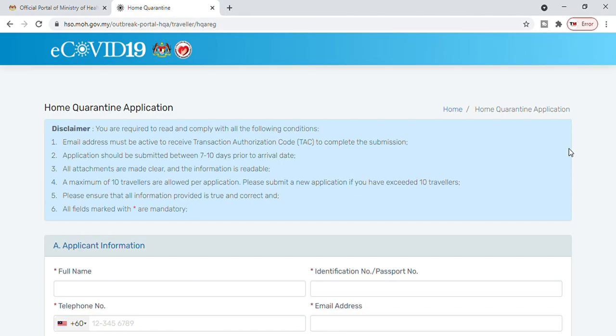So to make sure, guys, when you are uploading any document, it should be clearly captured. Information should be readable. Then only it would be reviewed. Otherwise, it would be difficult for anyone to read. A maximum of 10 travelers are allowed per application. Please submit a new application if you have exceeded 10 travelers. It means if there are 10 travelers, you can do that in one application.